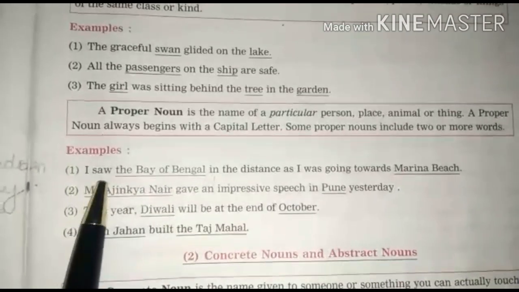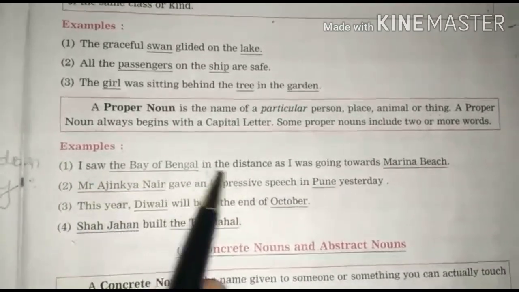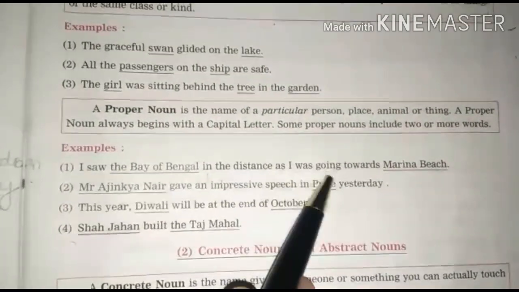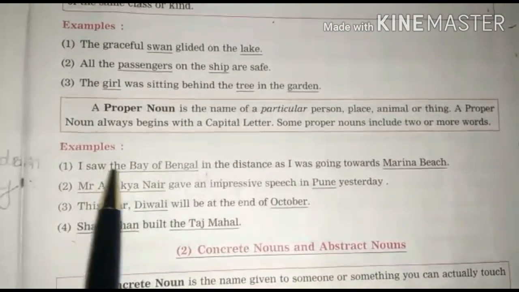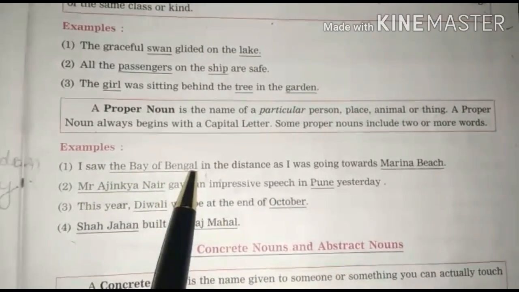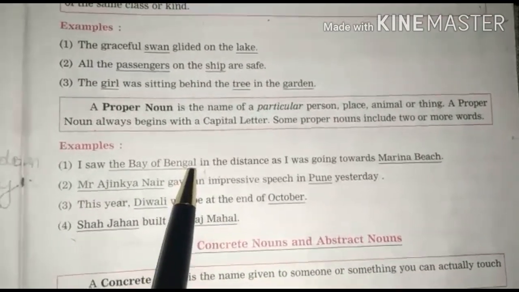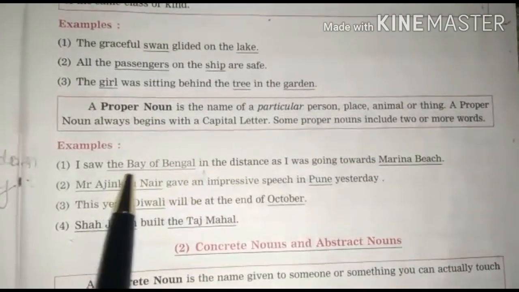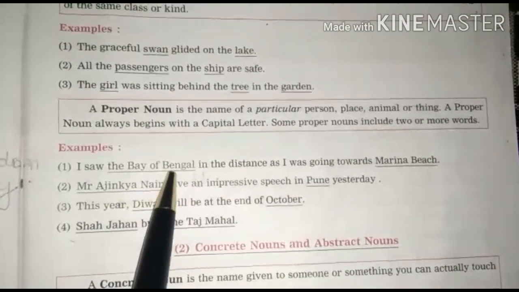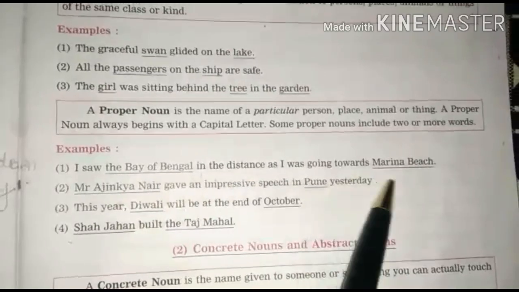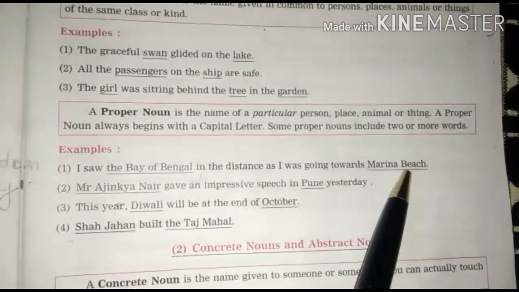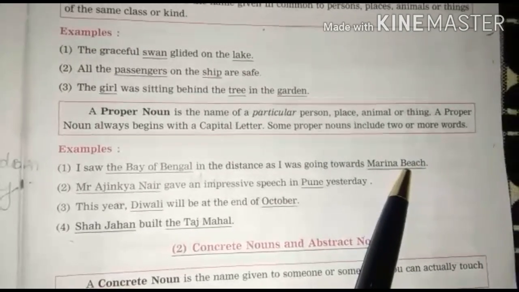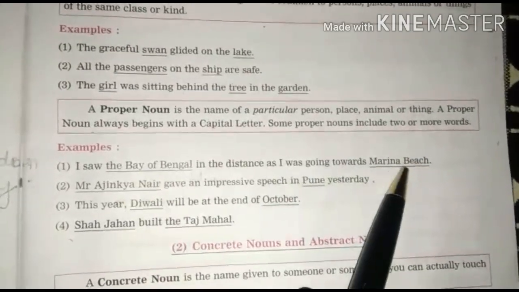Number 1. I saw the Bay of Bengal in the distance as I was going towards Marine Beach. Now can you see here kids, Bay of Bengal? It is a particular name. Yes or no? And can you see it contains more than 2 words. And Marine Beach. Now it is a name given to a particular beach. So these both are proper nouns.